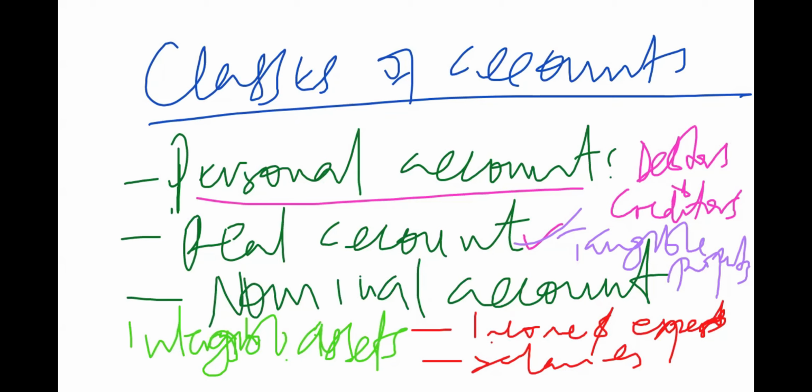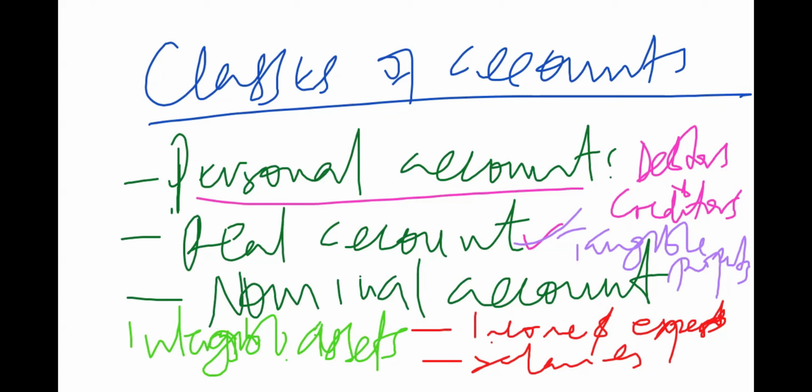Now, we want to get the general rules, or the general way how we are going to handle the double entry using these three accounts, because we said nothing else is going to be opened an account for other than these three accounts that we have mentioned. So remember, I told you that the double entry recording must be done in an account.